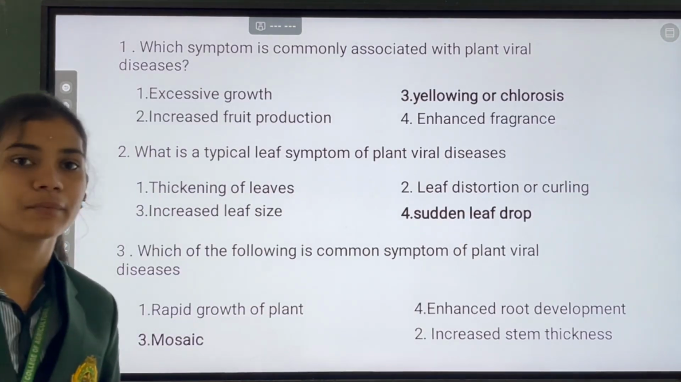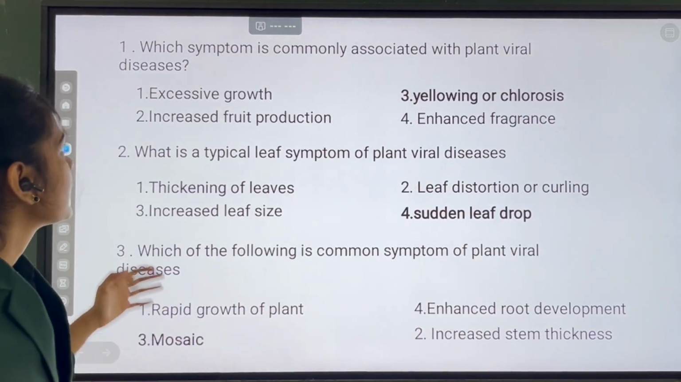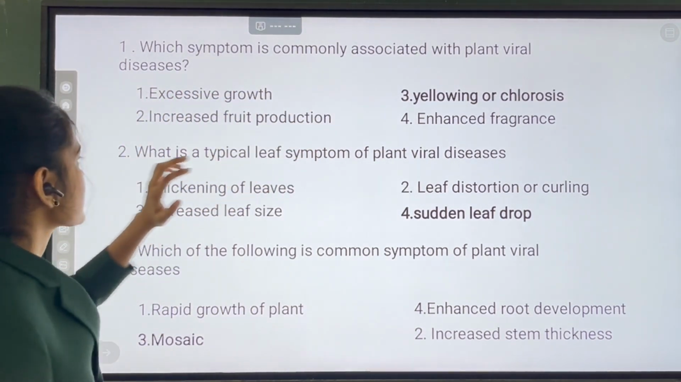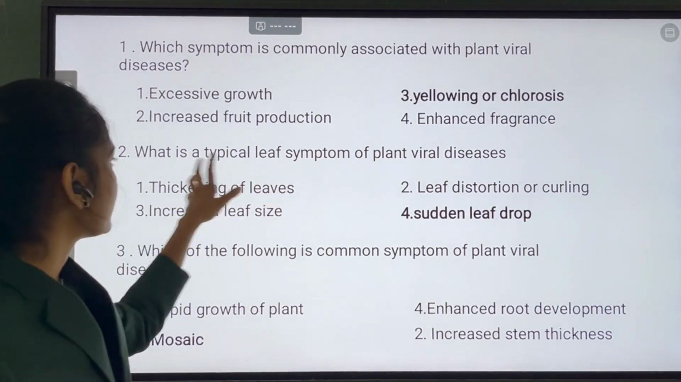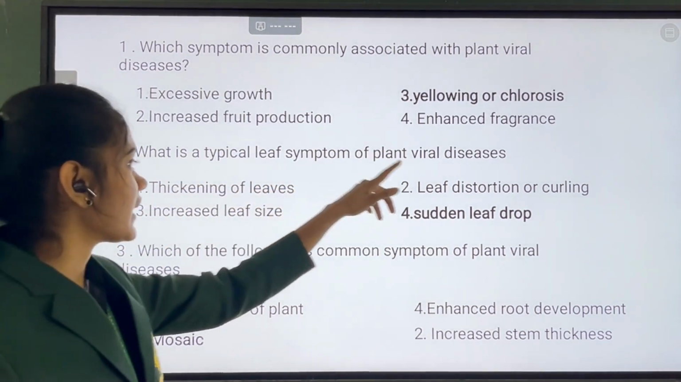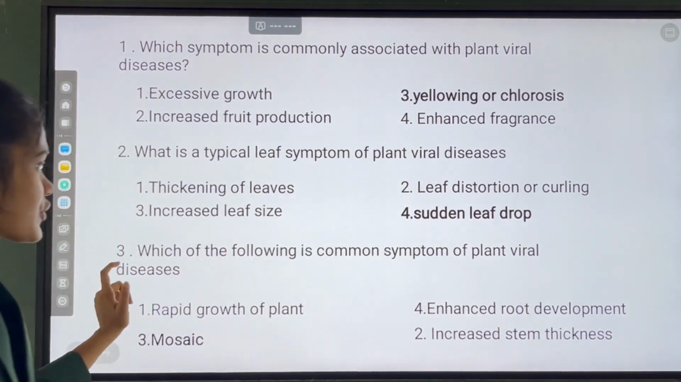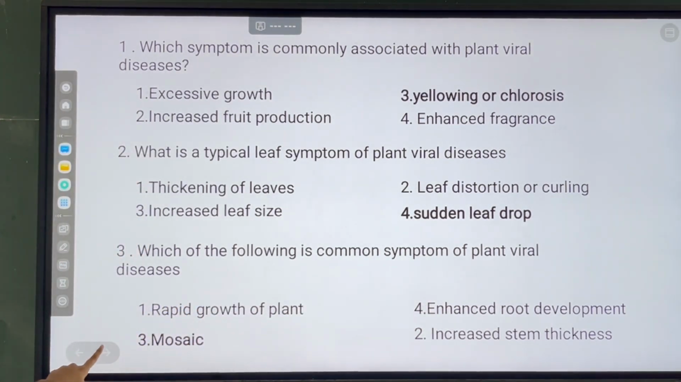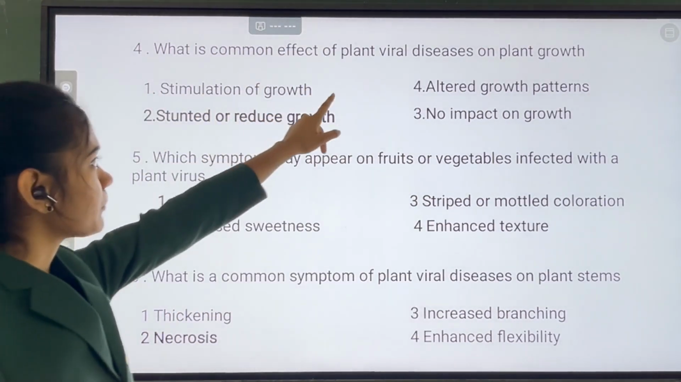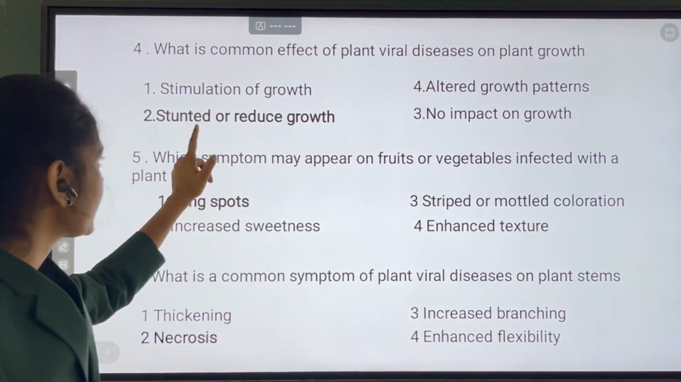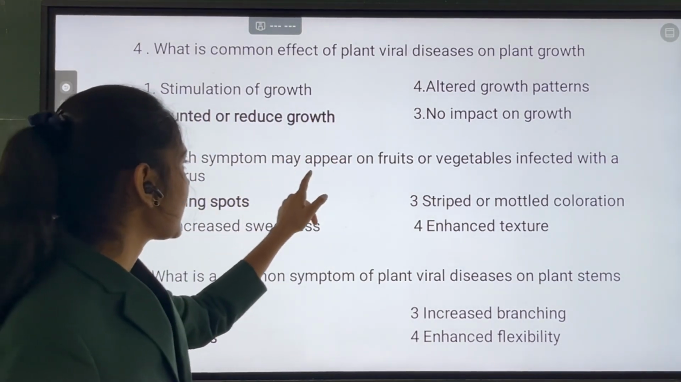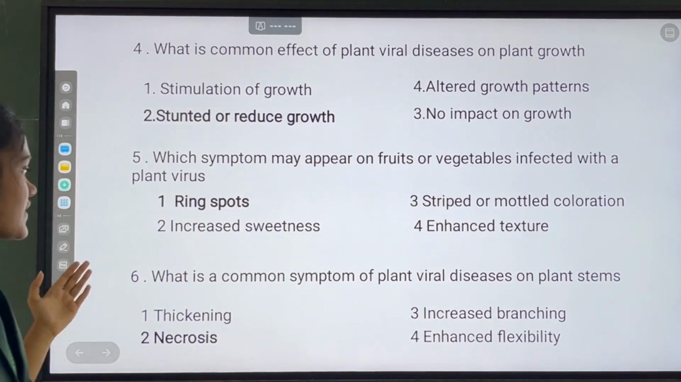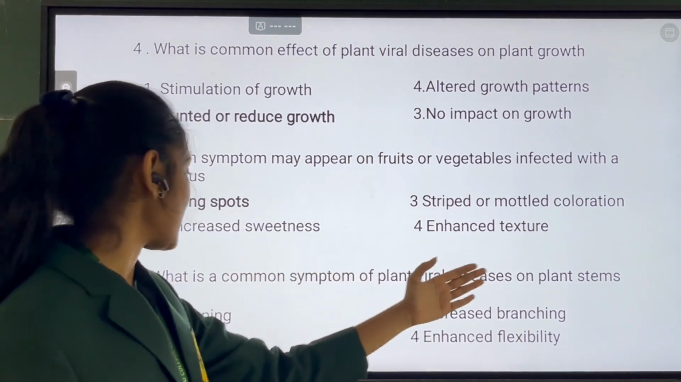And let us discuss some important MCQs about this topic. Which symptom is commonly associated with plant viral diseases? Yellowing or chlorosis. What is the typical leaf symptom of plant viral disease? Sudden leaf drop. Which of the following is the common symptom of plant viral diseases? Mosaic. What is the common effect of plant viral diseases on plant growth? Stunted or reduced growth. Which symptom may appear on fruits or vegetables infected with plant virus? Ring spot. Which is the common symptom of plant viral diseases on plant stem? Necrosis.